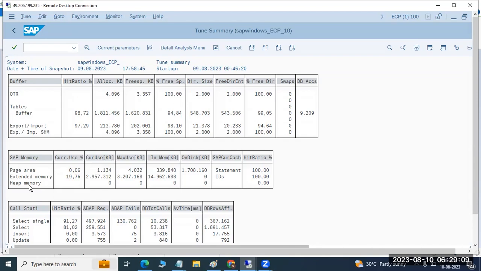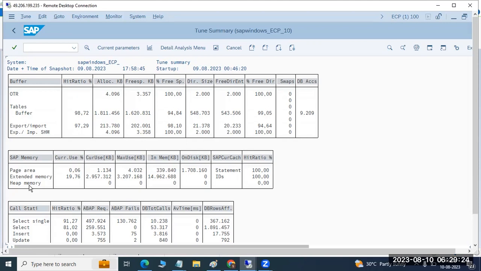In the last class we discussed memory allocation for work processes, how memory will be allocated for the work process in the system.